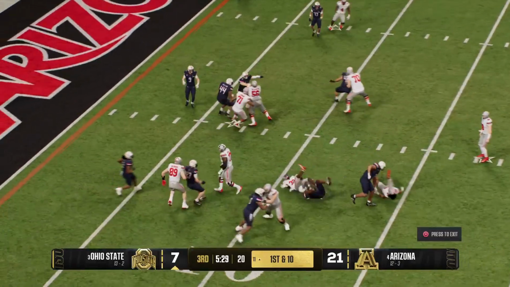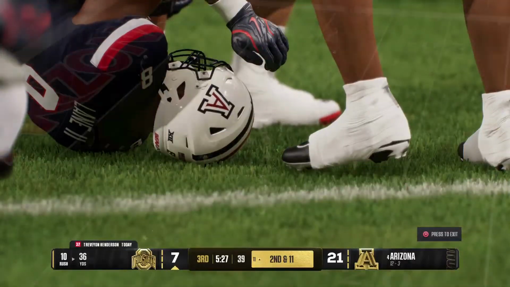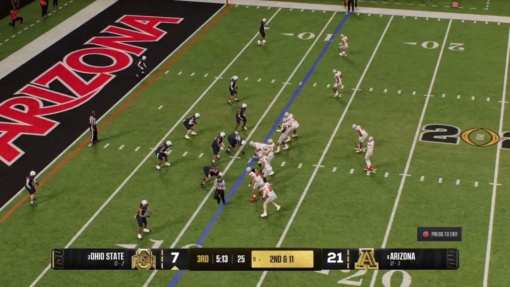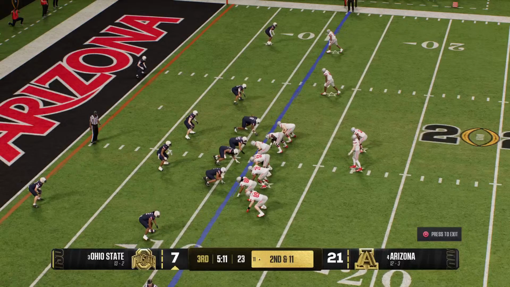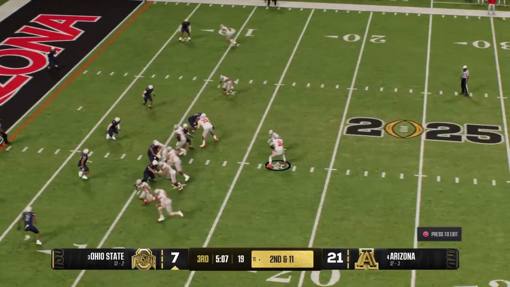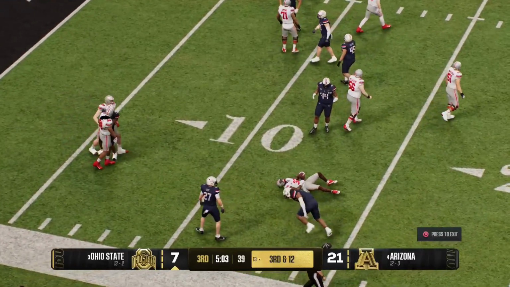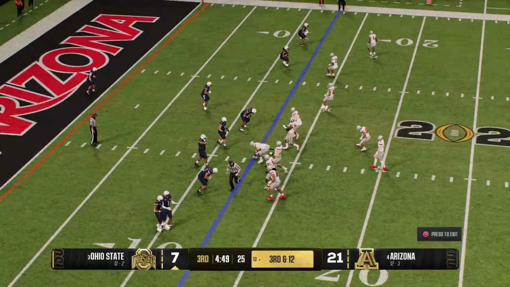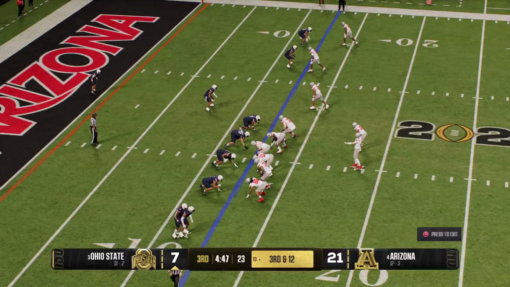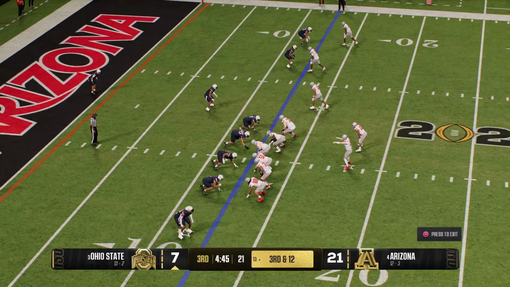Offense will keep it on the ground here. They'll stop him behind the line for a loss of 1. Coming to the line on 2nd down. This is important. They want to avoid a 3rd and long. They're going to run it. Back gets the carry. They'll stop him behind the line for a loss of 1. An important 3rd down conversion coming here in the red zone.